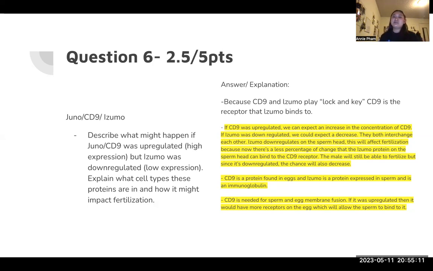CD9 is a protein found in eggs, and ZEMO is a protein expressed in sperm. CD9 binds with ZEMO, and they need both in order to have the receptors on the egg, which then allows the sperm to bind it. So if one is downregulated, upregulated, or something, they're not going to be able to combine with each other.